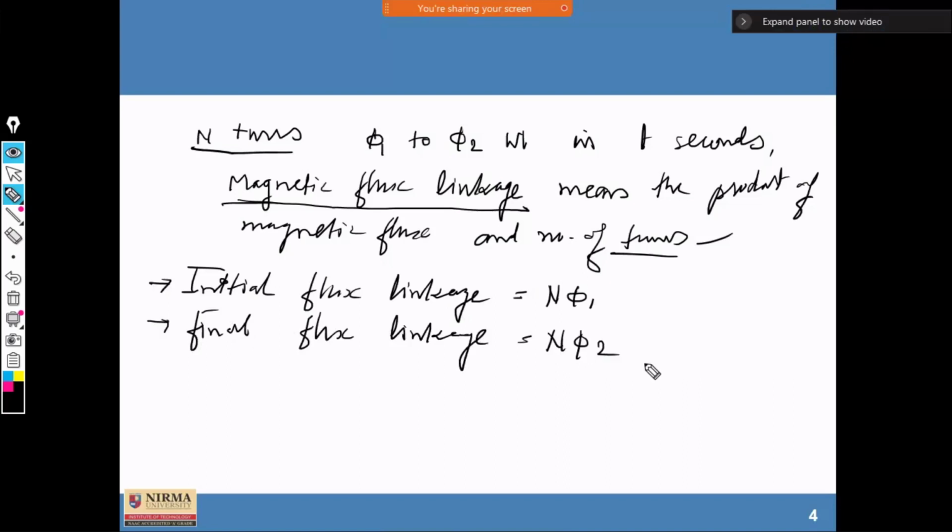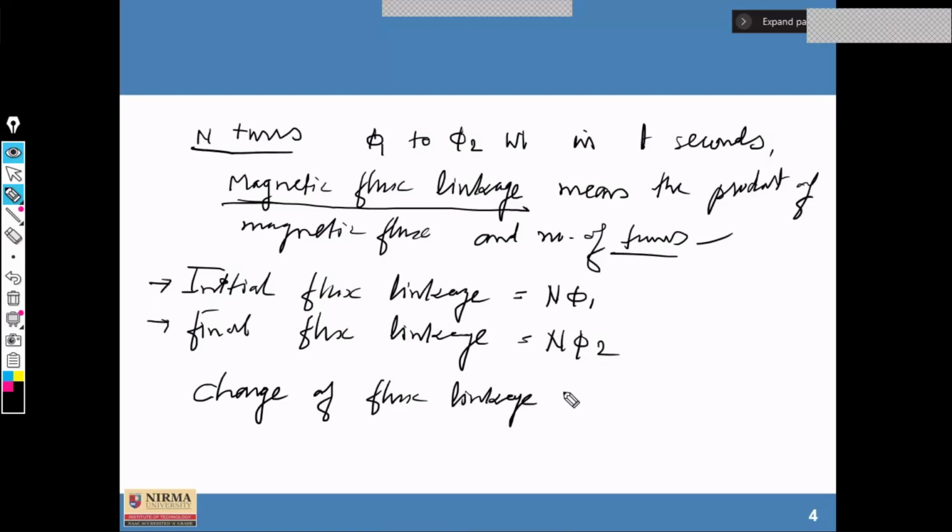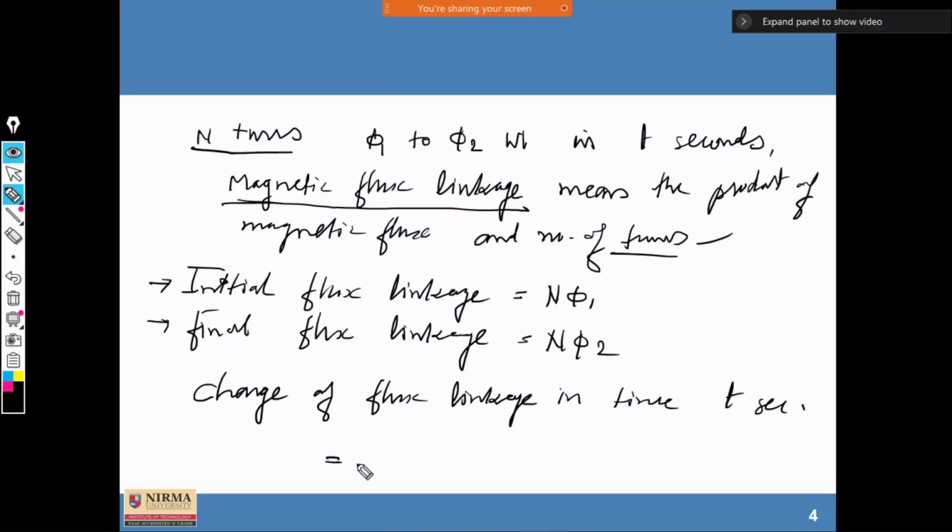So the change of flux linkage in time t seconds is the difference, N phi 2 minus N phi 1, or we can say N times (phi 2 minus phi 1). Yes or no?